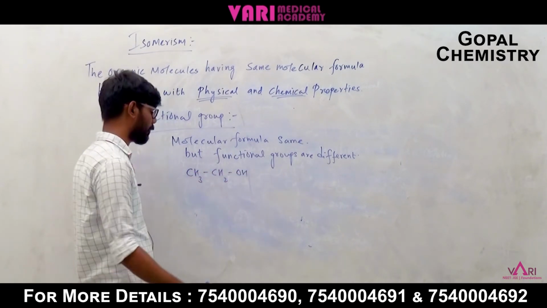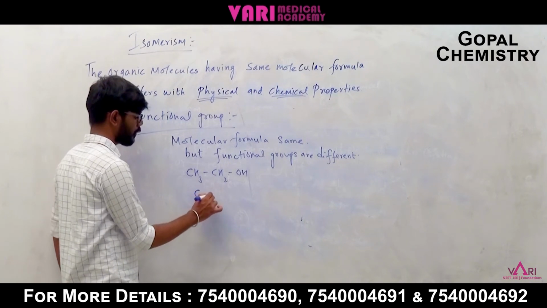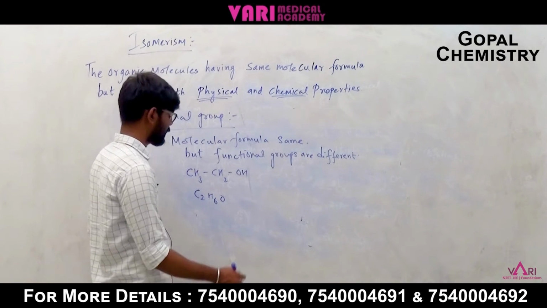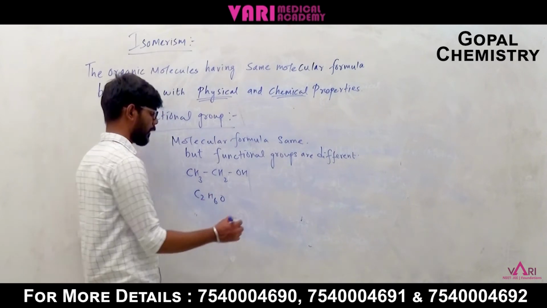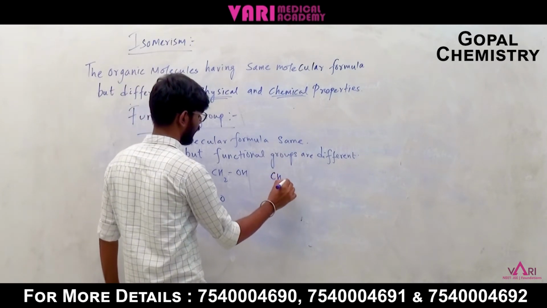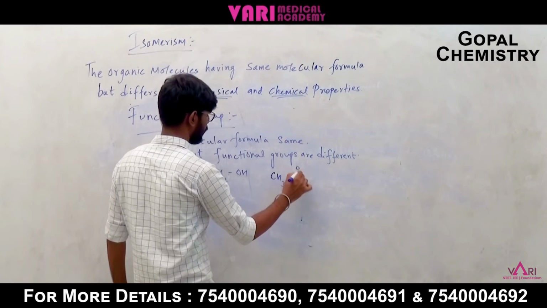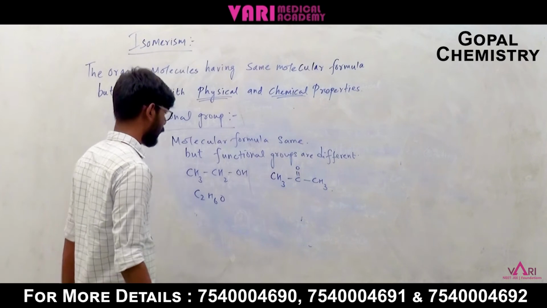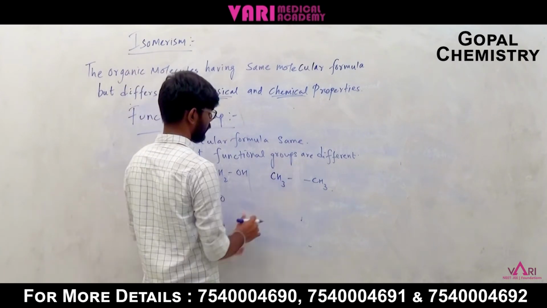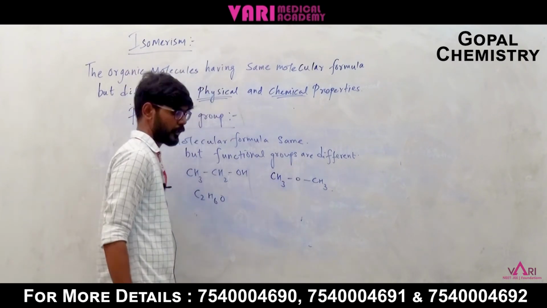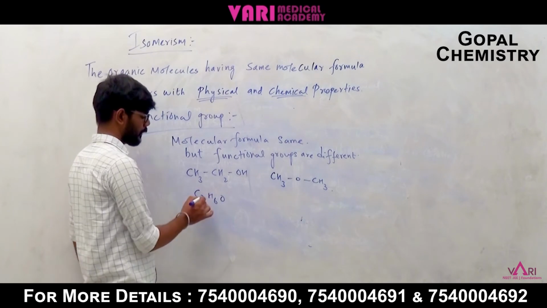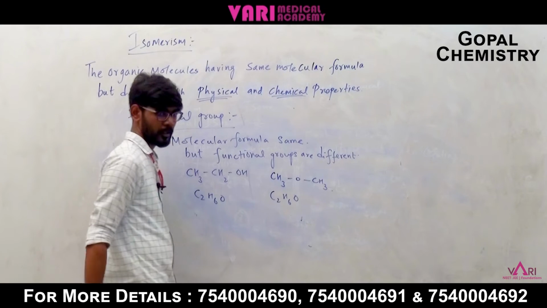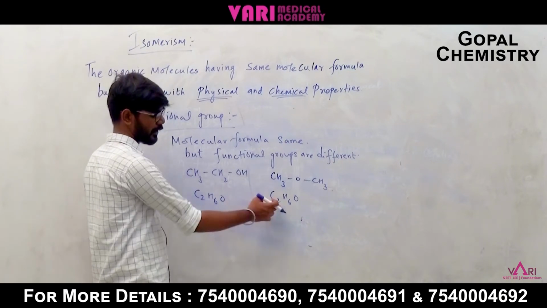What is the molecular formula? C2H6O, right? So this is an alcohol. And the next one is CH3-O-CH3, with oxygen in between. This one is also C2H6O. Both have the same molecular formula, right?